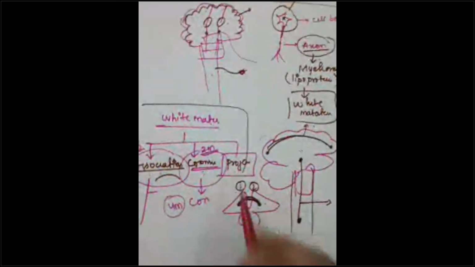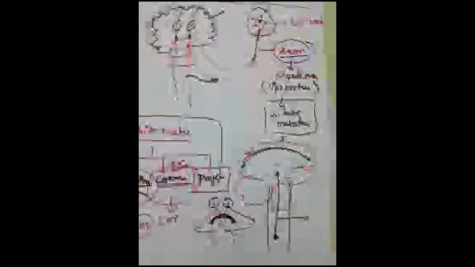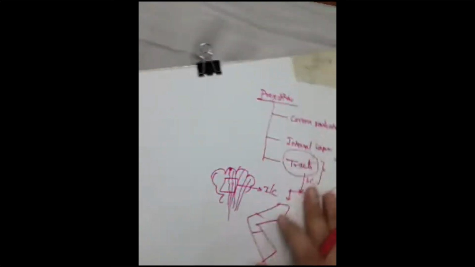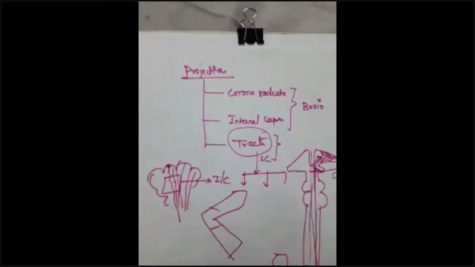And what are the projection fibers, guys? The projection fibers run from superior to inferior. So we are discussing the projection fibers: one SAQ, two SAQ, three SAQ. The projection fibers, whatever you name it, it is an LAQ, it is an SAQ, it is a Viva question. And I told you earlier that if you don't know this topic, don't take the hall ticket. The projection fibers, guys: the corona radiata, the internal capsule, the tracts.